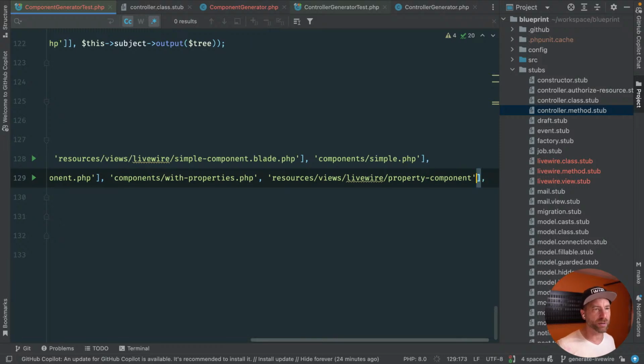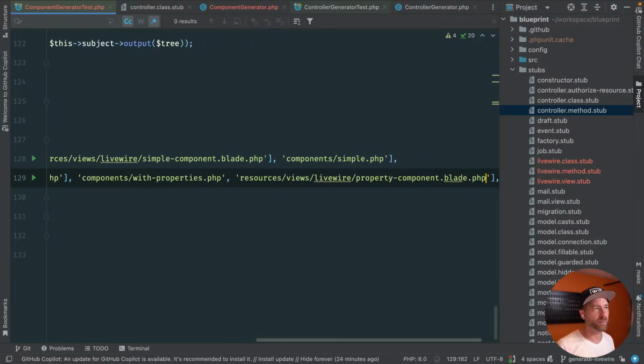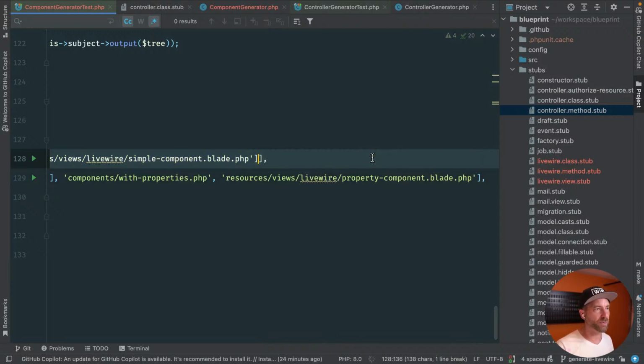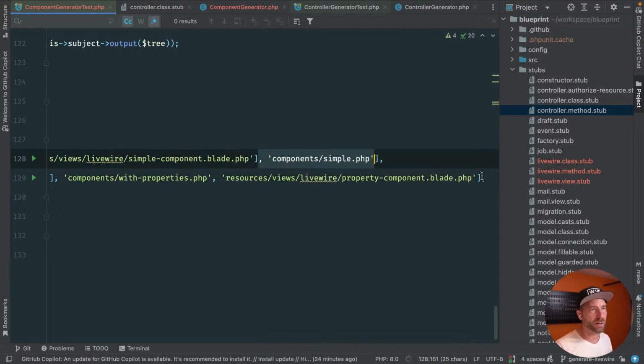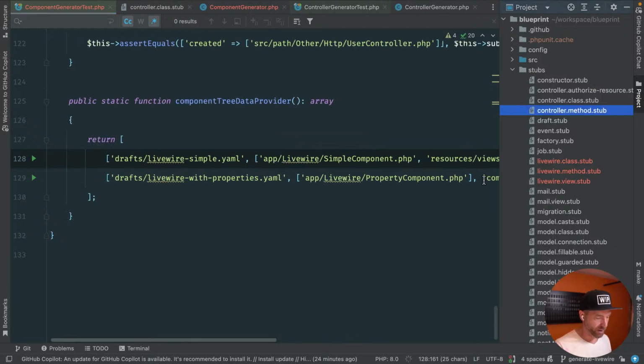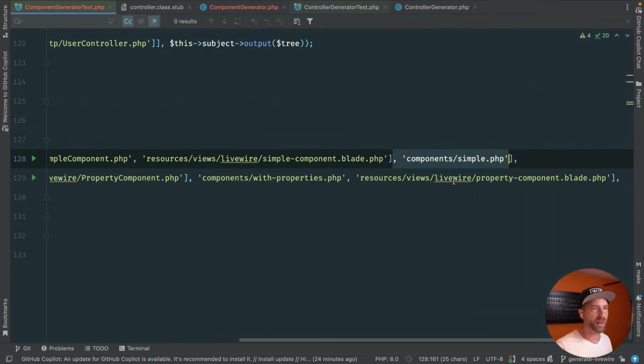Property component dot blade dot php. And then I messed that up already. I thought I was writing something strange there. Let's borrow this, or did it just line break? No, that's a long line. We'll come back to that.